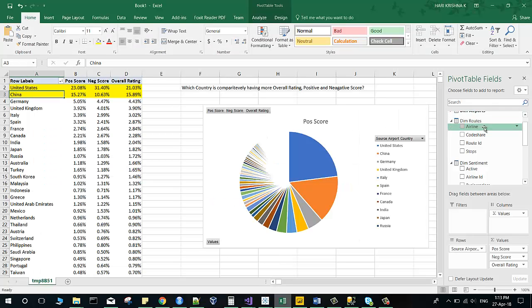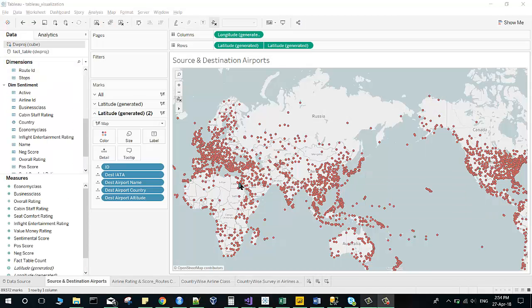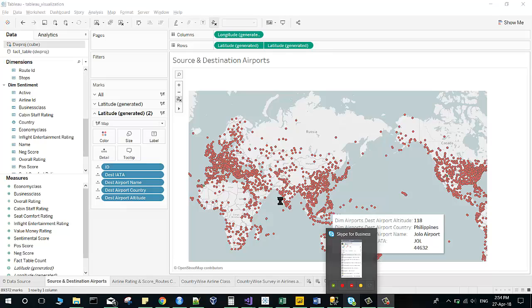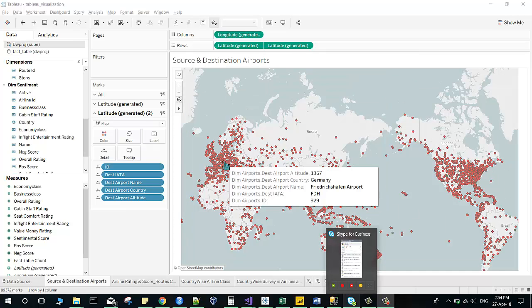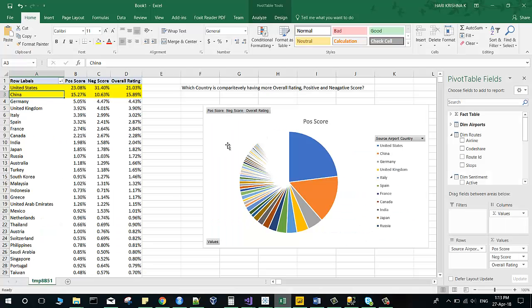And the last query will be in the Excel, wherein it's filtered based on comparison between the overall rating, positive and negative score. Overall rating is from the Kaggle survey, positive and negative score is from the Twitter survey. Winding up, we have one more query which tells about how densely populated the airports are for my analysis. This is the visualization of Tableau maps, wherein we see that red spots are the destination airports, wherein I have filtered based on IATA code, airport name, airport country, airport altitude, in which it is shown in the maps. Thank you for watching my video.